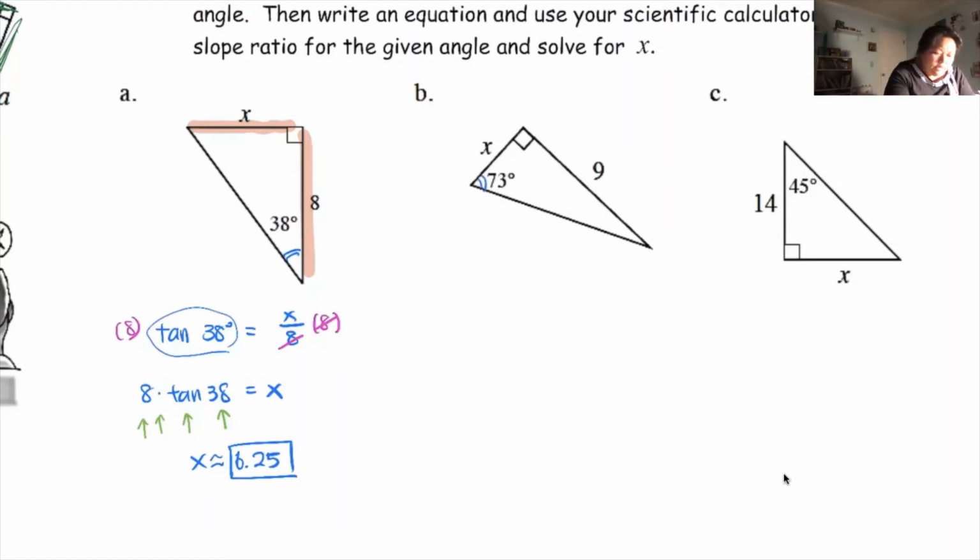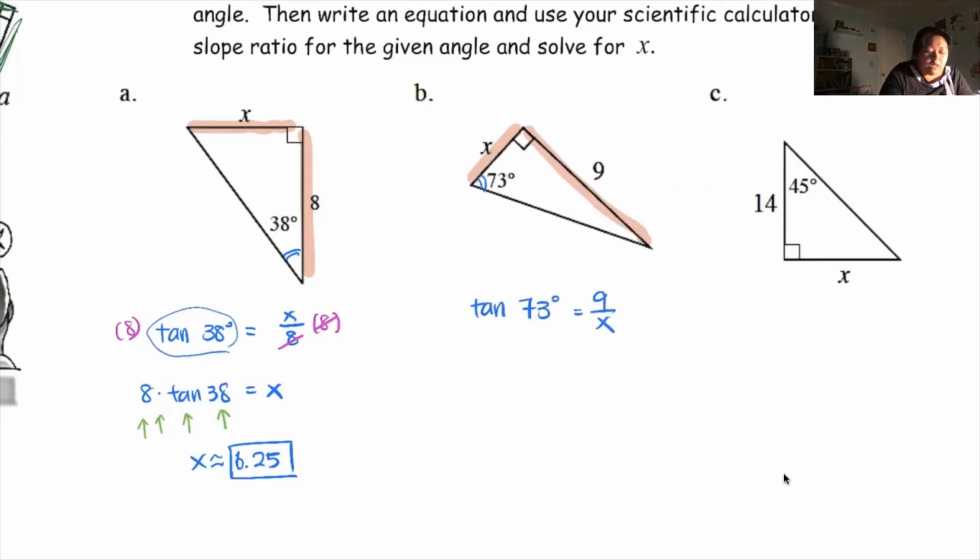But if you do that, you will see that your rise is 9, your run is x, right? So I know that my rise over run is like that. Remember, we're using tangent. Tangent allows us to use rise over run. So tangent of the angle is 73 degrees. Now the 9 is on top and the x is on the bottom.